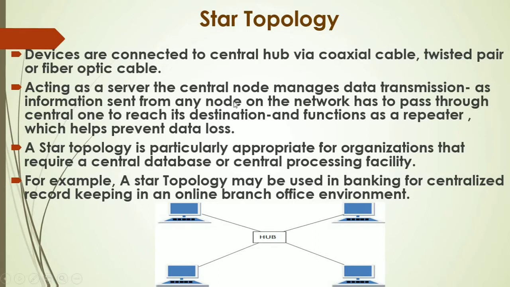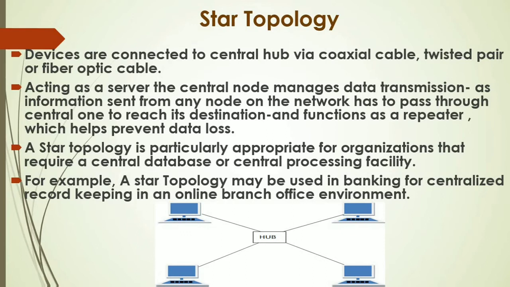Acting as a server, the central node manages data transmission as information sent from any node on the network has to pass through the central one to reach its destination, and functions as a repeater which will help prevent data loss. Now this hub is acting as a server.